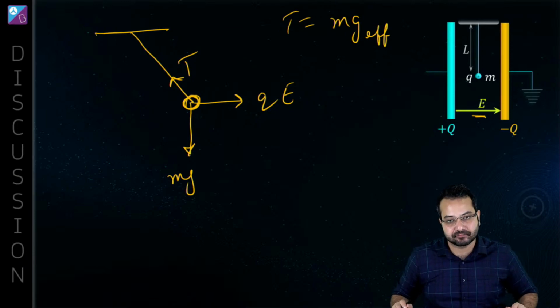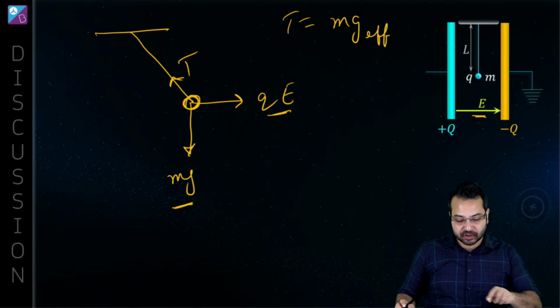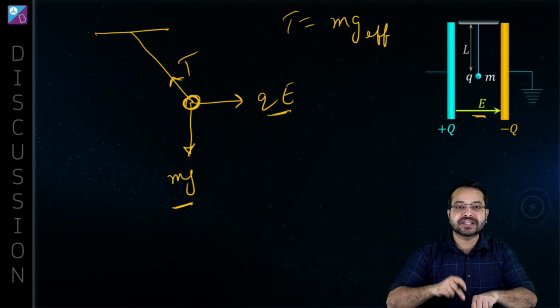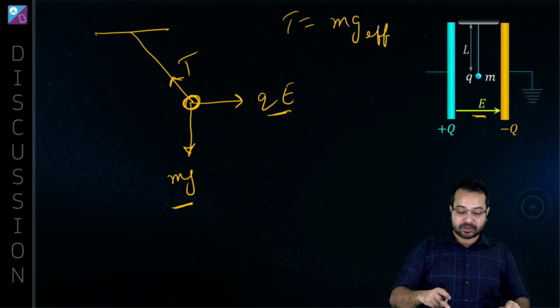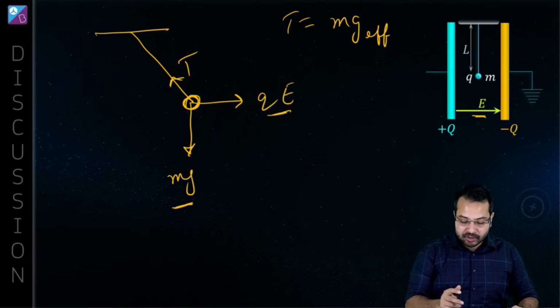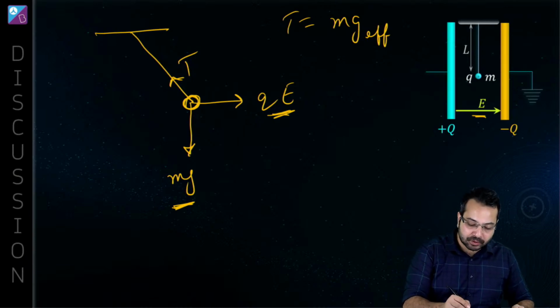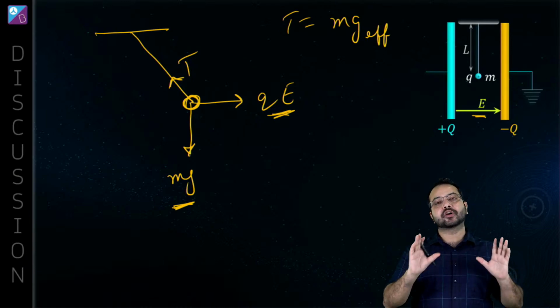So we have a force mg over here, we have a force QE over here, and we have tension. Now this is the equilibrium position. If this is the equilibrium position, then all the forces should add up to 0. So if I add up mg and QE, that should be equal and opposite to tension. Is this concept clear?